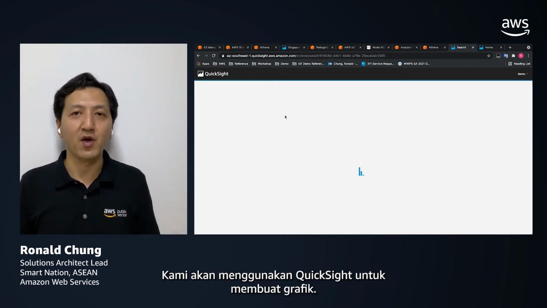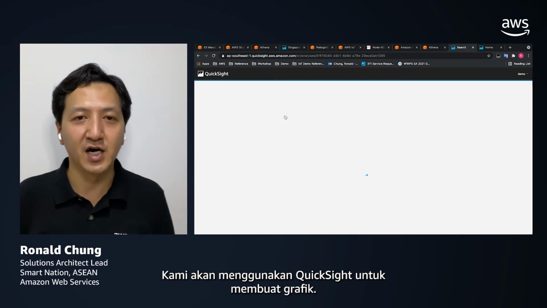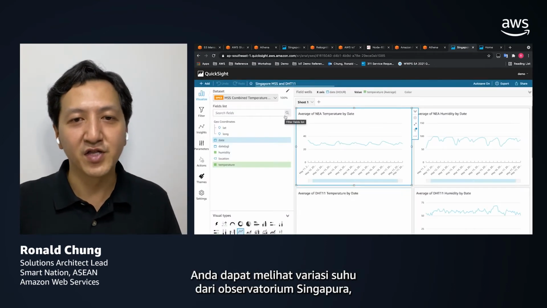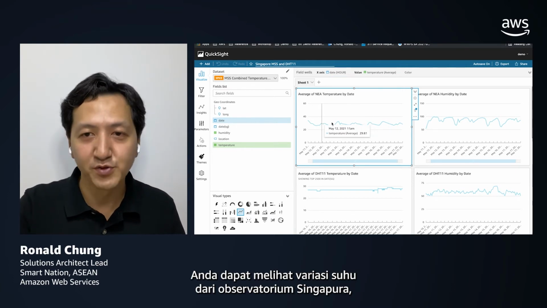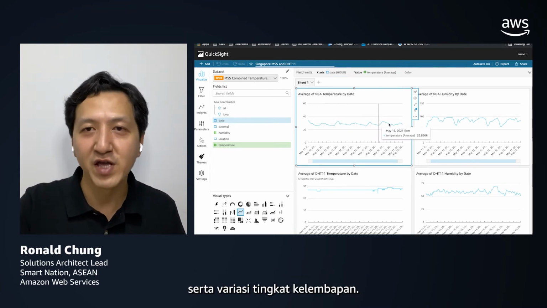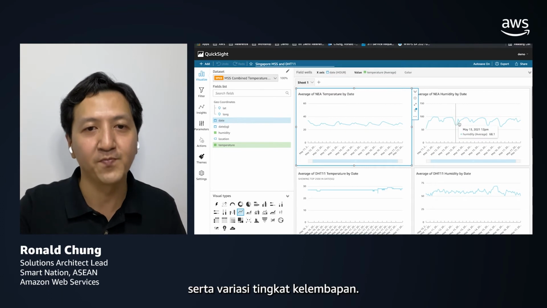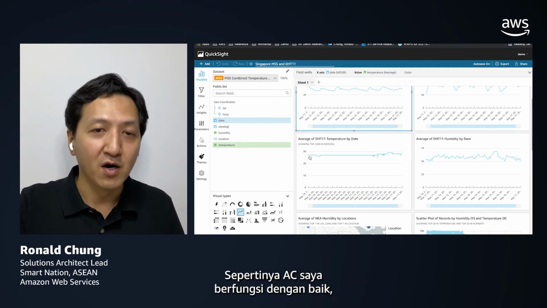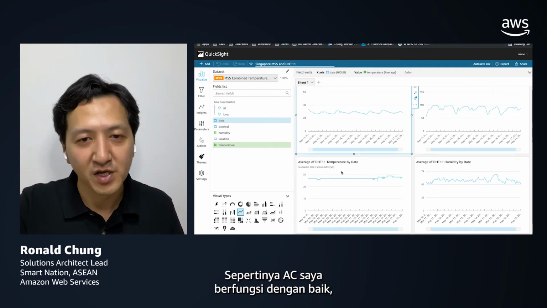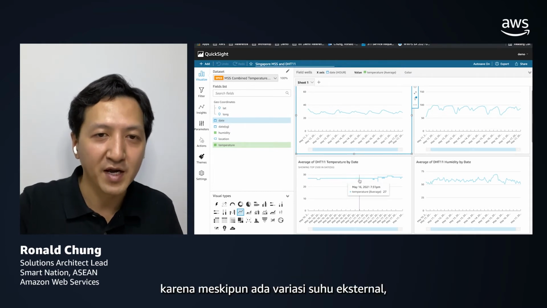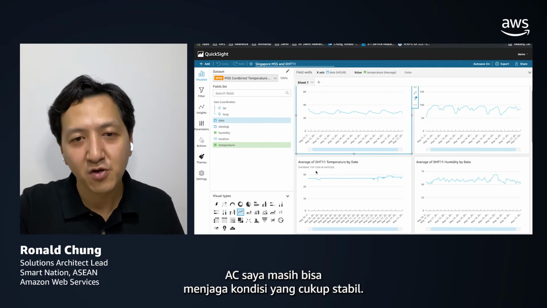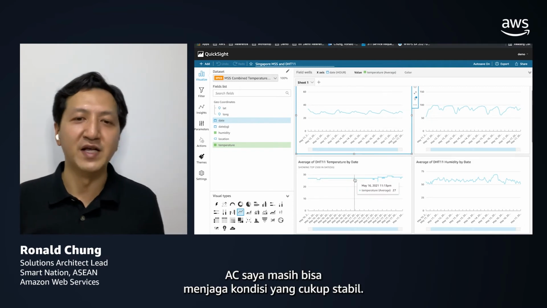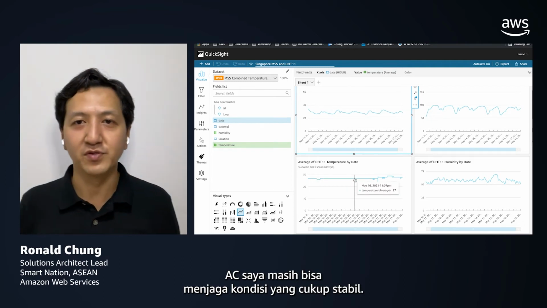So we are using QuickSight to create the chart. You can see the temperature variations from the Singapore Observatory and also the variations of humidity level. And well, it seems that my air conditioning works quite well, because despite the variation of external temperature, my air conditioner is still able to maintain a relatively stable temperature.